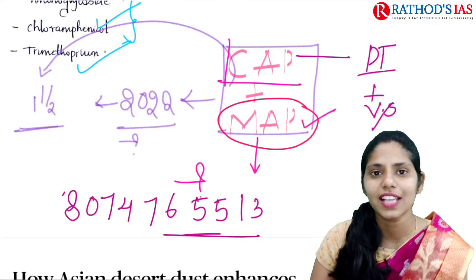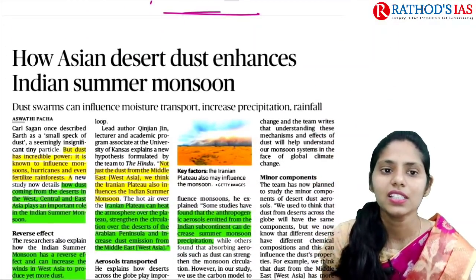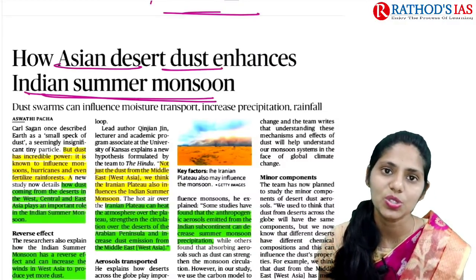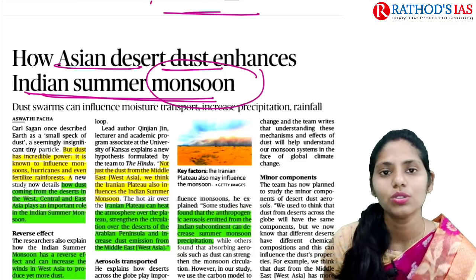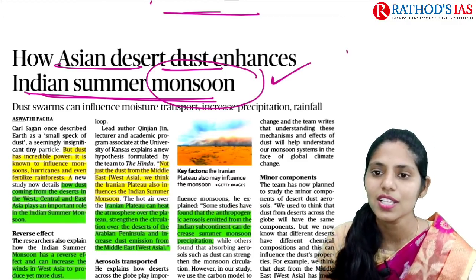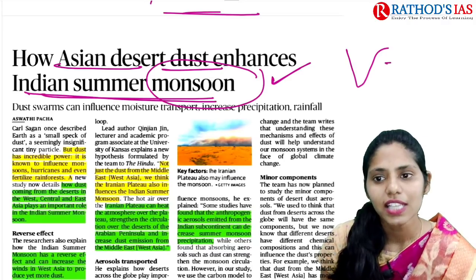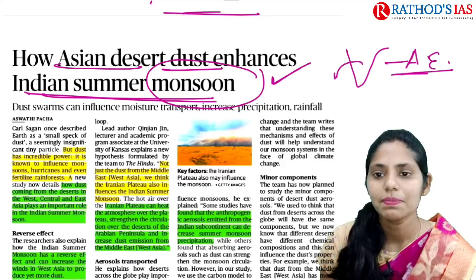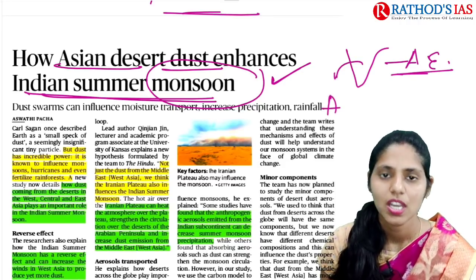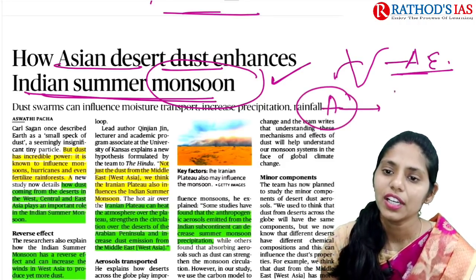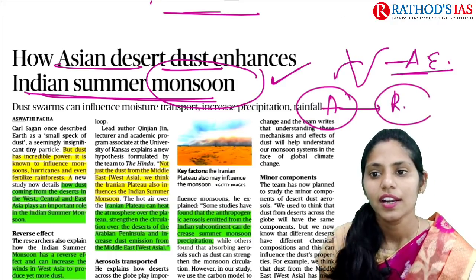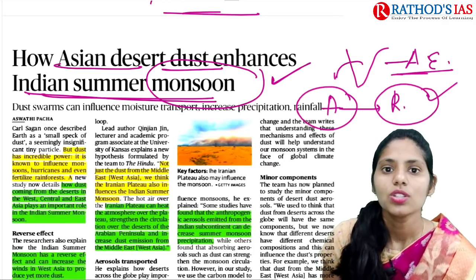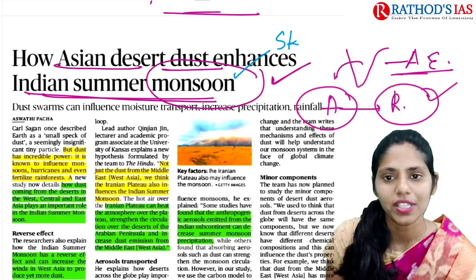Now let us see the next article. The title says how Asian desert dust enhances the Indian summer monsoon. The monsoon is one of the important things, because as we know, India has an agriculture economy. We are mainly dependent on agriculture, and most of India's agriculture depends on rain, that is, rain-fed agriculture is commonly seen across our country. We get rains from the southwest monsoon.